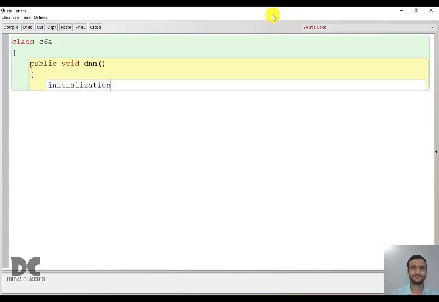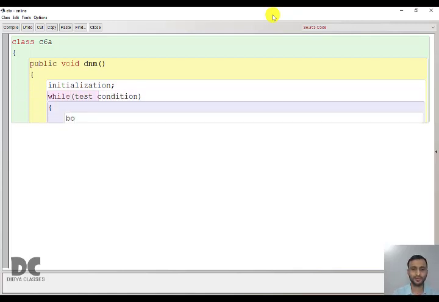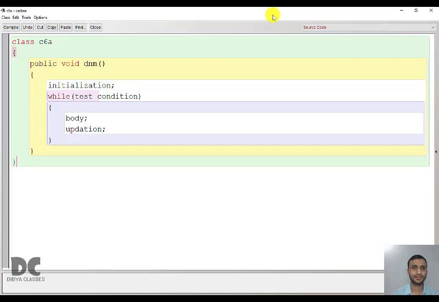Initialization, then we have the while, and within bracket the test condition, then we have the body and updation. So initialization will take the first value. So we'll take a variable, let it be I, and keep the first value. What will the first value be? It will be 1. 1 is the first value.